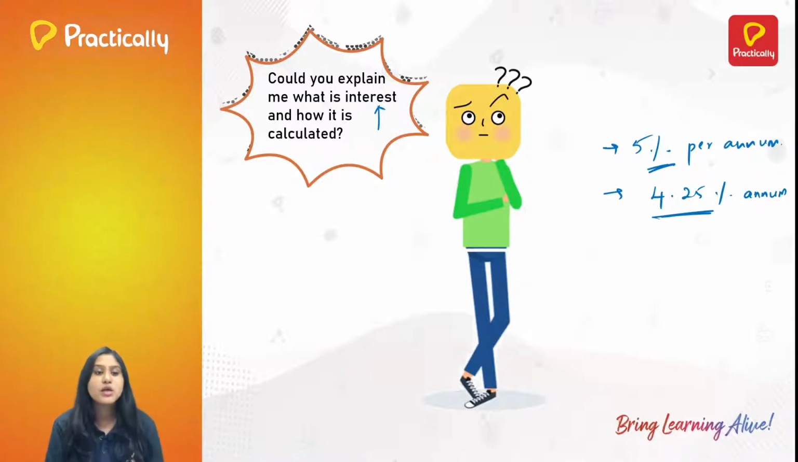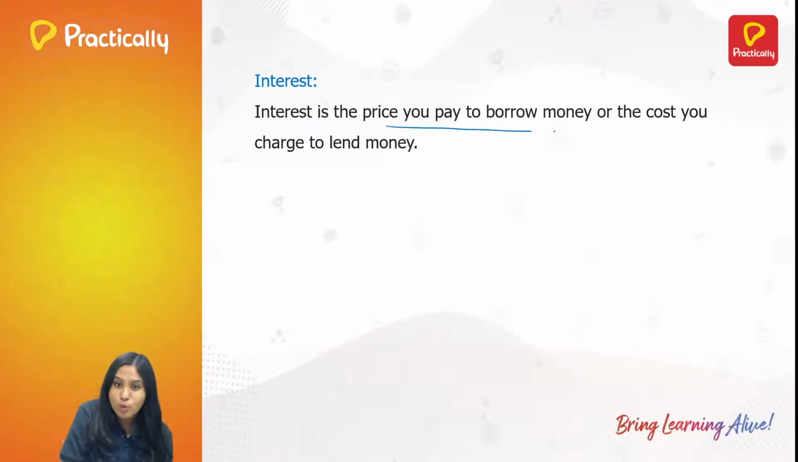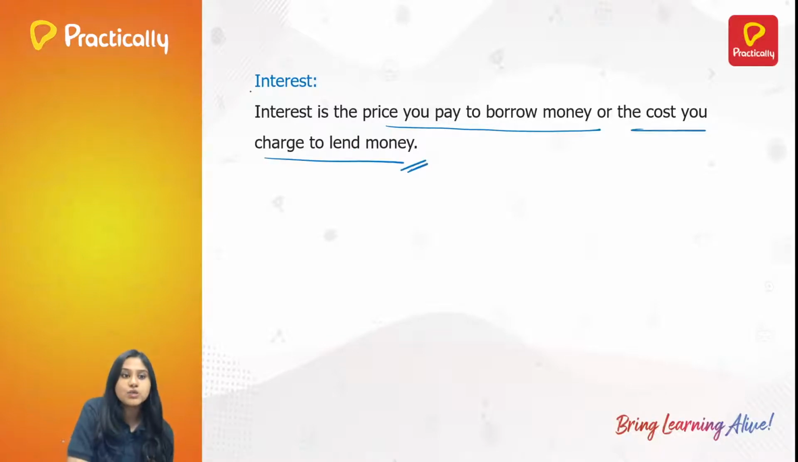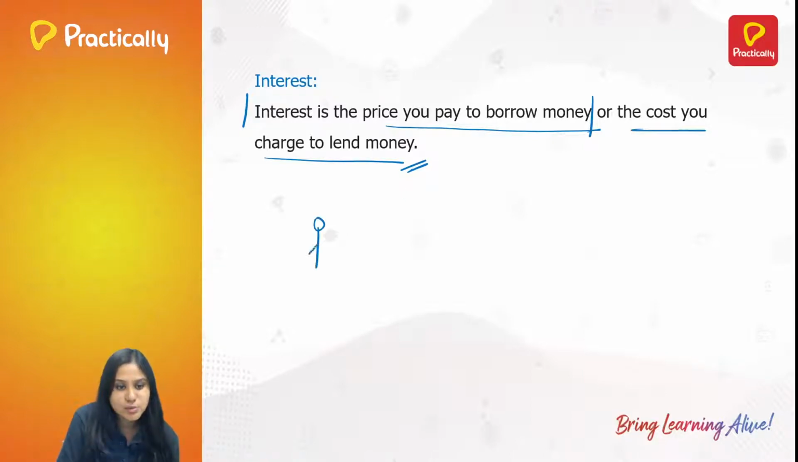Let us first make Daniel understand what exactly interest is. Interest is the price you pay to borrow money or the cost you charge to lend money. First, let us see this statement; you will automatically understand the next part. Interest is the price you pay to borrow the money. Let us suppose there is a person A and there is a person B.